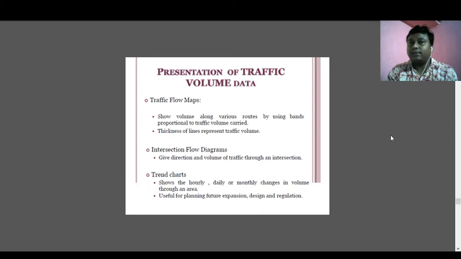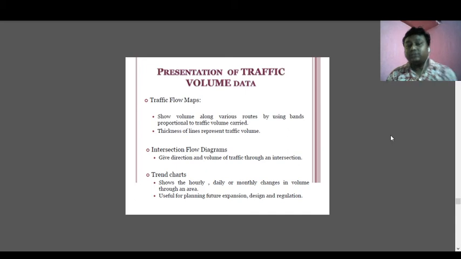Now, yes, we have collected data through manual survey or through automated survey. Now, we have to represent the data through some means. So what are the means? The traffic flow map, the intersection flow diagram, the trend charts. So what are these things? The traffic flow maps show the volume along the various routes by using a band proportional to the traffic volume carried. The thickness of the line represents the traffic volume. Next, what is the intersection flow diagram? It gives the direction and the volume of the traffic flow at an intersection.